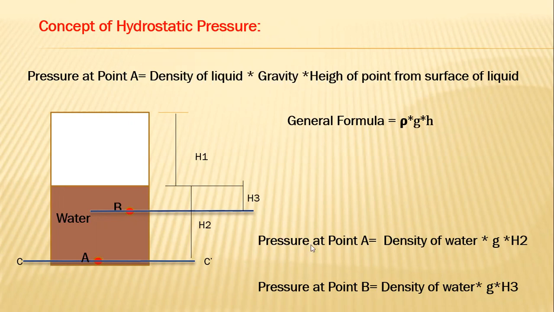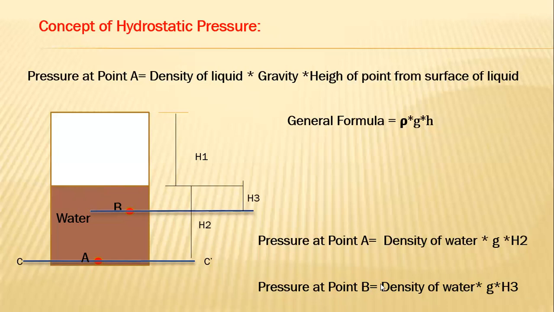Therefore, the pressure at point A we can easily find from this general formula: density of water, g, and h is represented by H2. Why is the small h replaced by capital H2? Because point A's distance from the surface of water is H2.